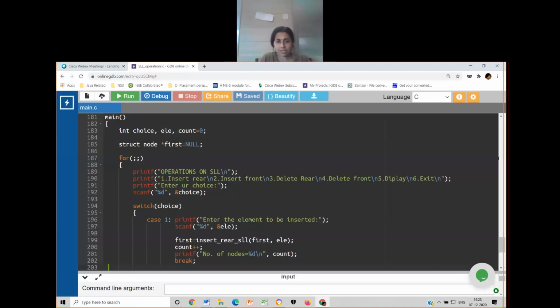Even I can take insert rear and delete rear. Correct? So combination of three functions, insert rear, delete rear and display, or insert front, delete front and display, will talk about stack implementation, that is push and pop. Yes or no?